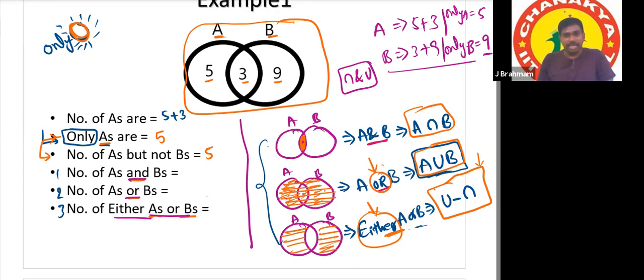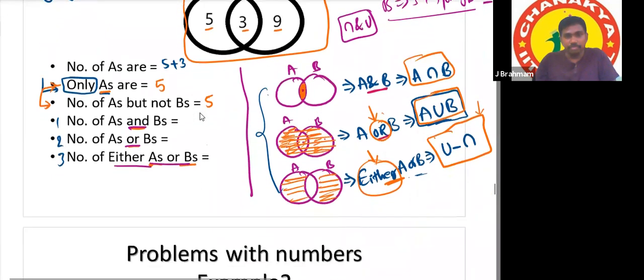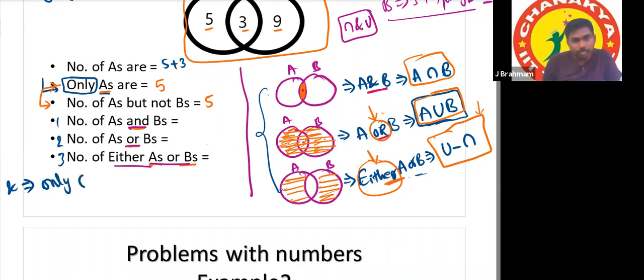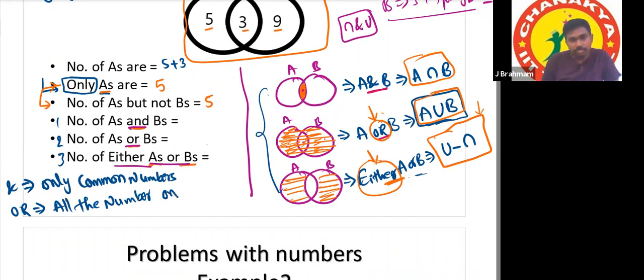And for these diagrams, I'm giving a shortcut form of the statements. If it is AND, only common numbers we have to consider. If it is OR, we have to take all the numbers, but only once.